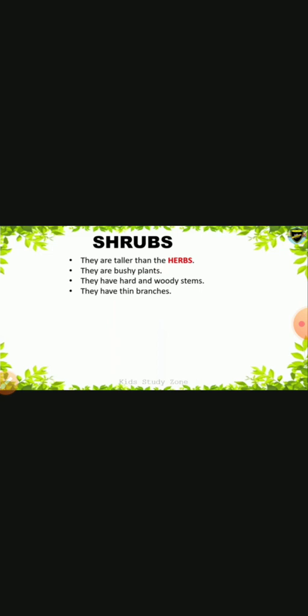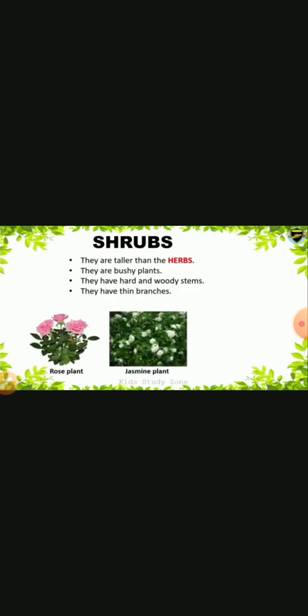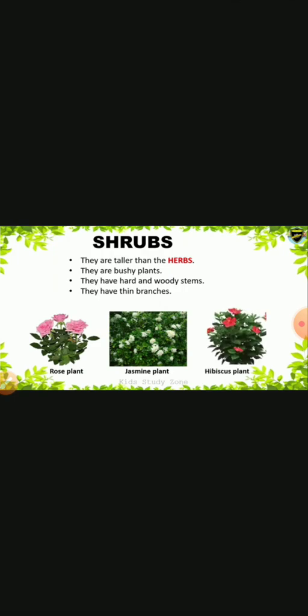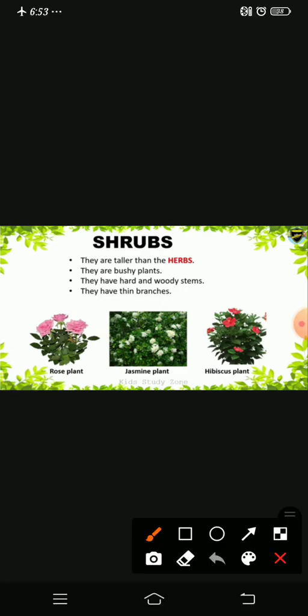There are some examples I'll show here for the shrubs. Rose plant, even the jasmine plant, and the hibiscus plant. Not only these, still many plants are there. Even the cotton plant, mehendi plant.